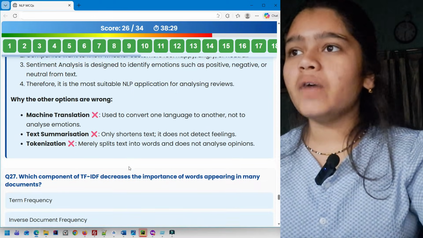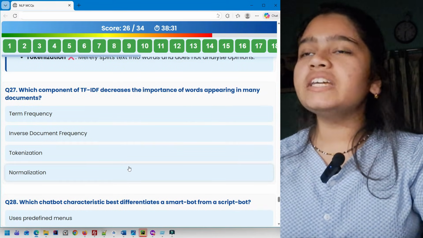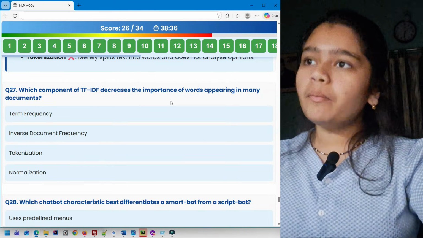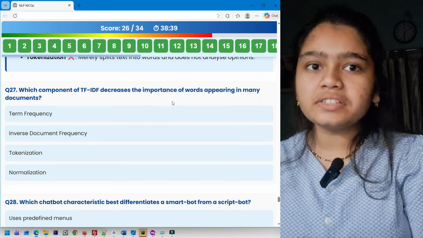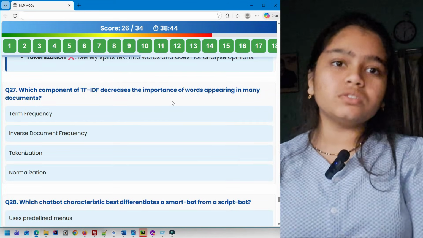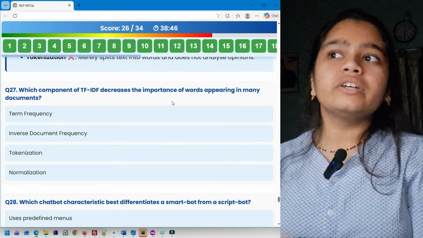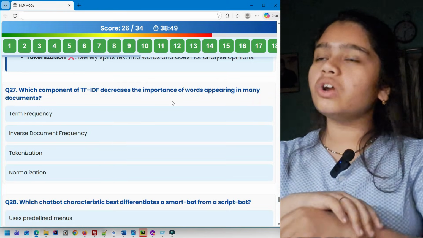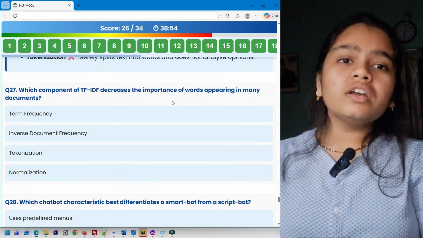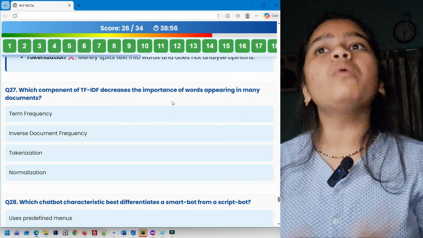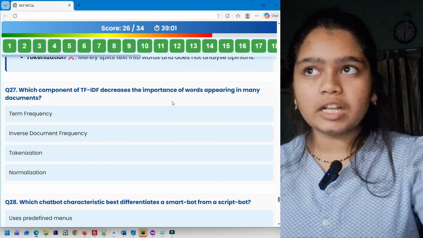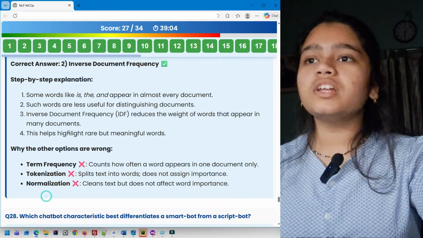Then you have question 27. Which component of TF-IDF decreases the importance of words appearing in many documents? Term frequency, inverse document frequency, tokenization, normalization. So here it says it decreases the importance of words. Which one? See, tokenization, normalization, these are not components of TF-IDF. So term frequency, it just gives the frequency of every term. How does this help in importance of words? It's the inverse document frequency that helps us. So it's going to be option 2. Here you can see the explanation.